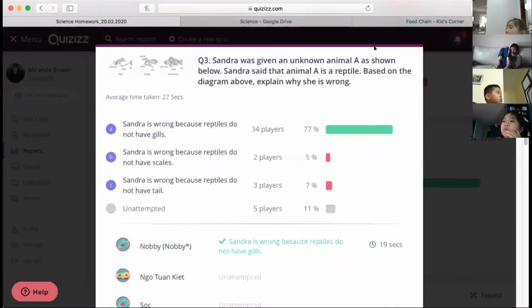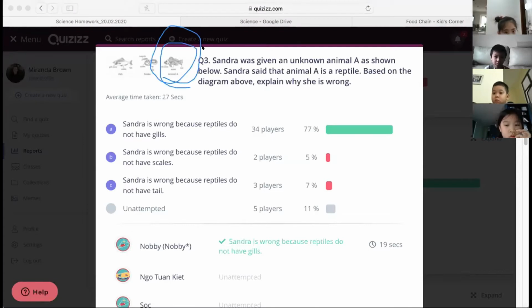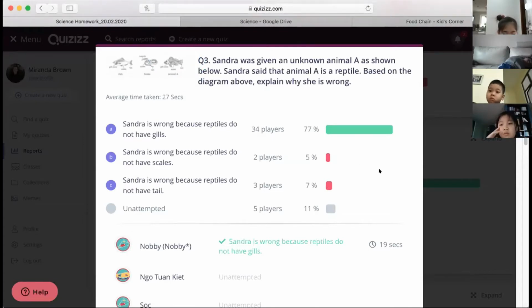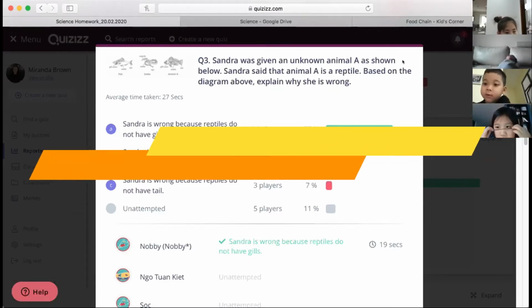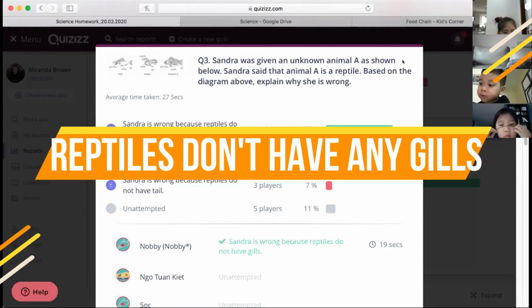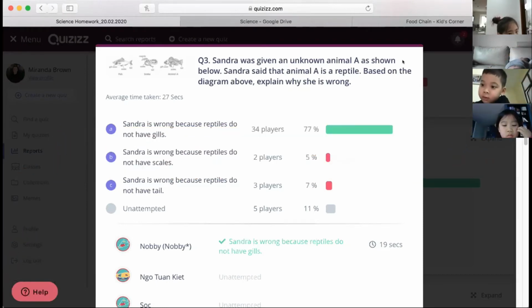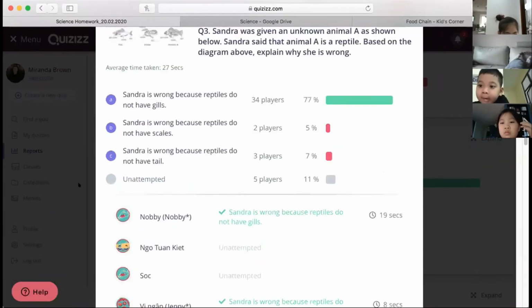Sandra was given an unknown animal A as shown below. Sandra said that animal A is a reptile. Based on the diagram above, explain why she's wrong. I'm just going to call on one student for this. Dami, why is animal A not a reptile? Because reptiles don't have any gills. Excellent. So what animal is animal A, Dami? It's a fish. Great job. Excellent work. Let's go on to the next one.